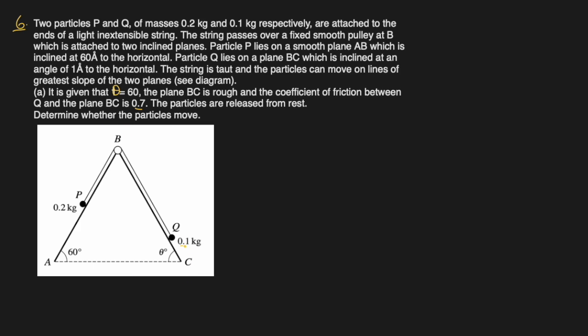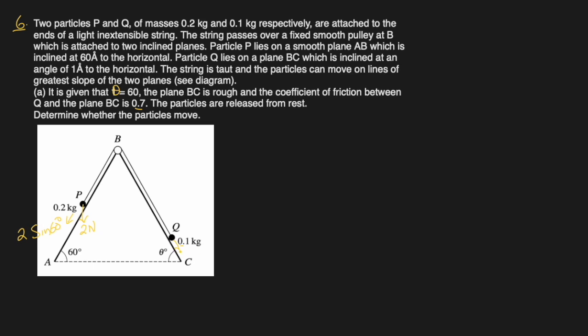So since this is 0.1 kg, this one 2 kg, its force in this direction, because it's an inclined plane, will be 2, because this is the weight, 2 newtons. So its component in this direction will be 2 sine 60.